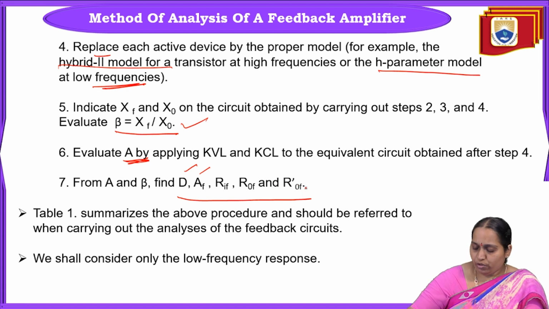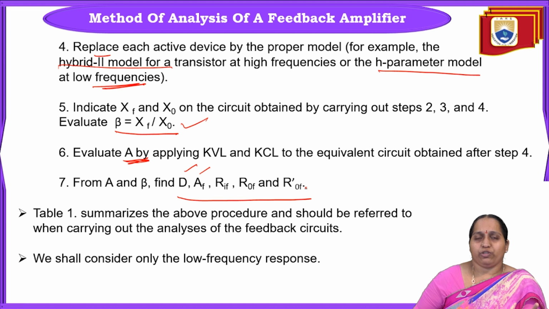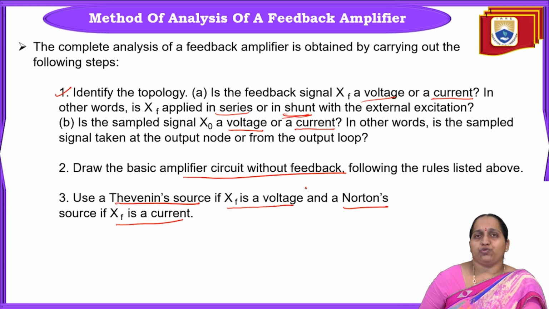Okay. So overall, what are the 7 steps that we are supposed to follow? First thing was to identify the topology. Then second one, after identifying the topology, we will draw the basic amplifier circuit without feedback, input circuit and output circuit.